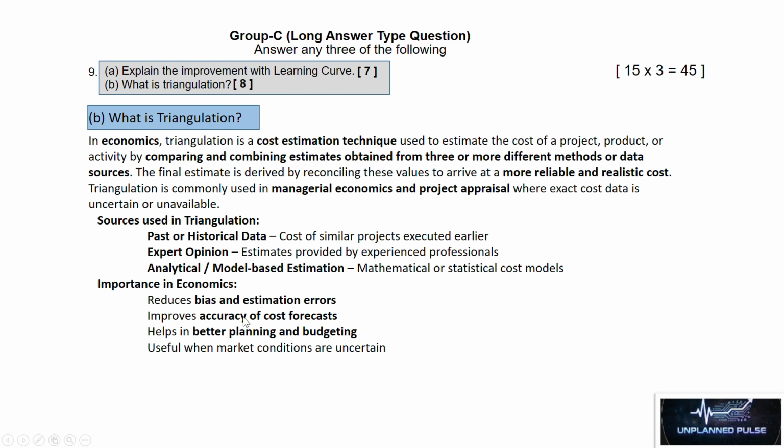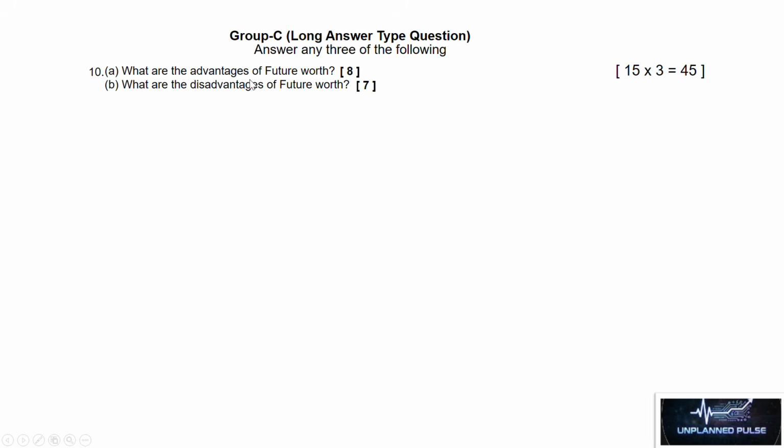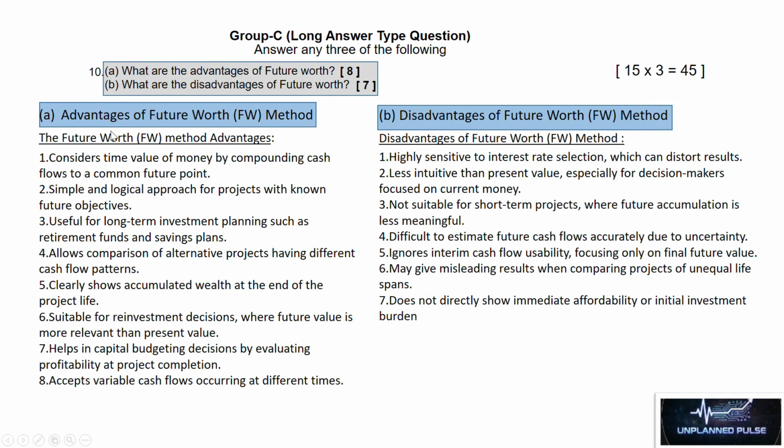Importance in economics: reduces bias and estimation errors, improves accuracy of cost forecast, and helps in better planning and budgeting. Useful when market conditions are uncertain. Next question is, what are the advantages of future worth? Advantages of future worth method.